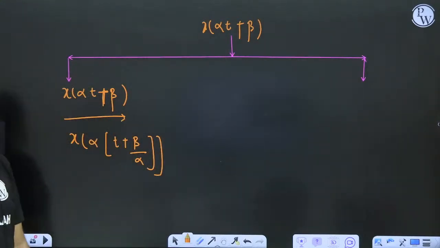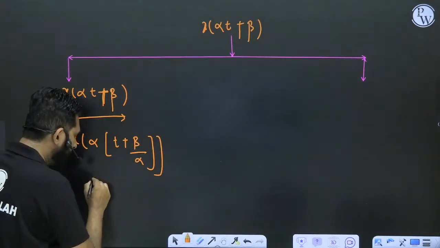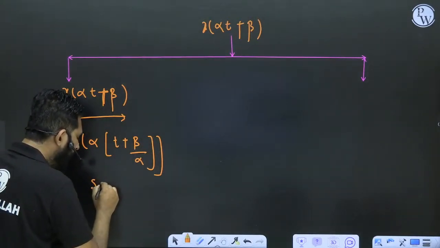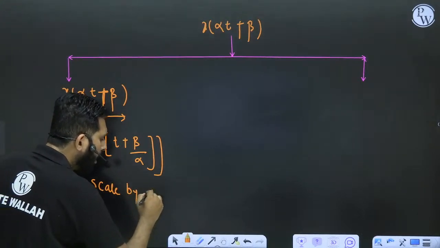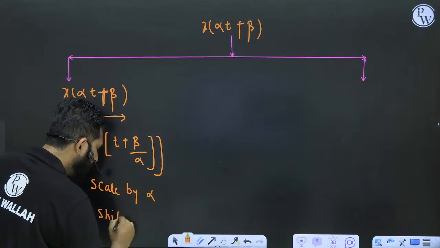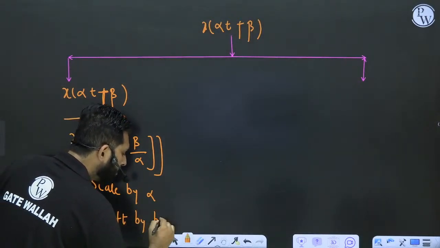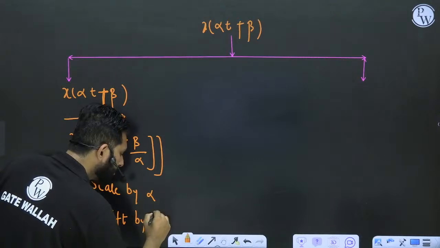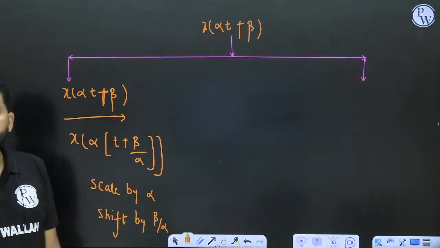So what I am doing is that if I go in this way, then I will scale by alpha and shift by beta by alpha. This is the one way.